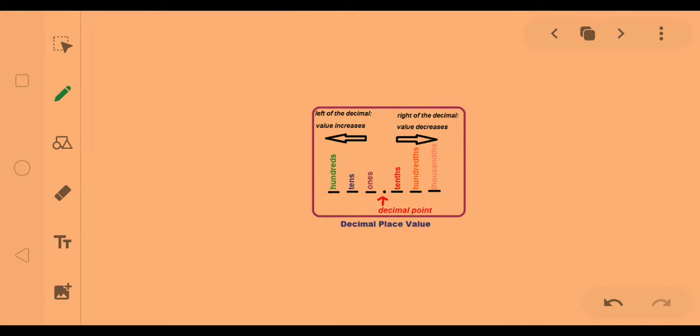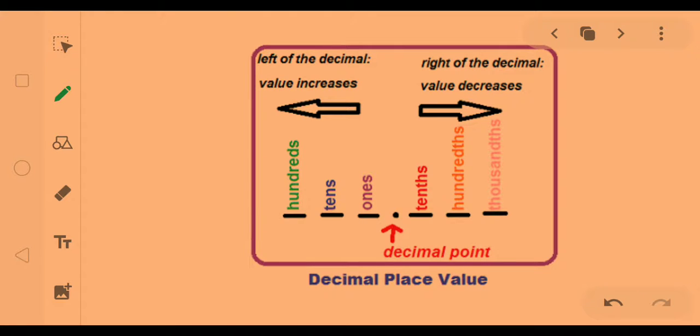Next, you see that to the left of the decimal the value increases, and if it moves to the right side of the decimal part, the value decreases. So this is a model of decimal place value.